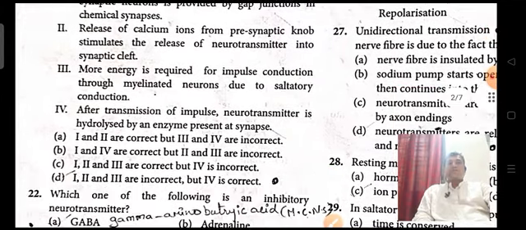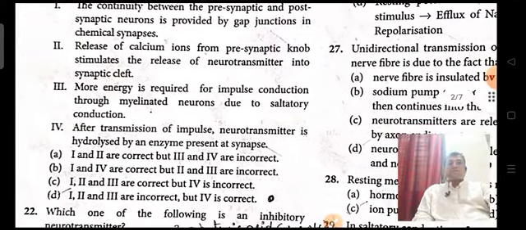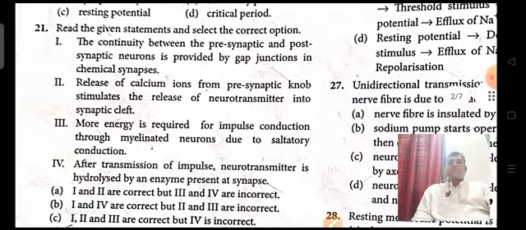Continuity between the presynaptic and postsynaptic neurons is provided by gap junctions in chemical synapses. Release of calcium ions from the presynaptic knob stimulates the release of neurotransmitter into the synaptic cleft. More energy is required for impulse conduction through myelinated neurons. After transmission of impulse, the neurotransmitter is hydrolyzed by the enzyme present at the synapse.